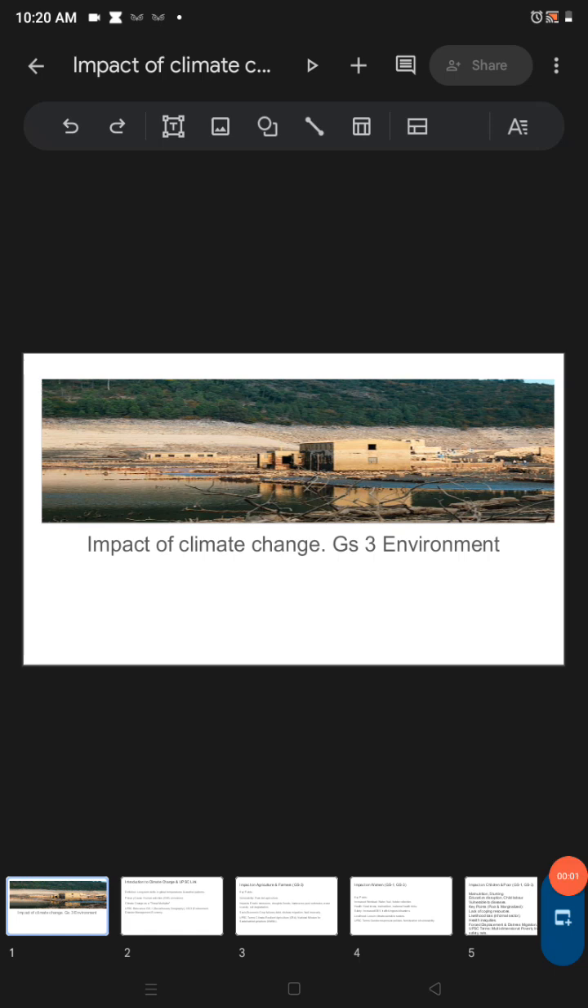Impact of climate change. It is related to GS paper 3, that will be environment. This is a very high yielding topic. So let's cover it from the Mains perspective.